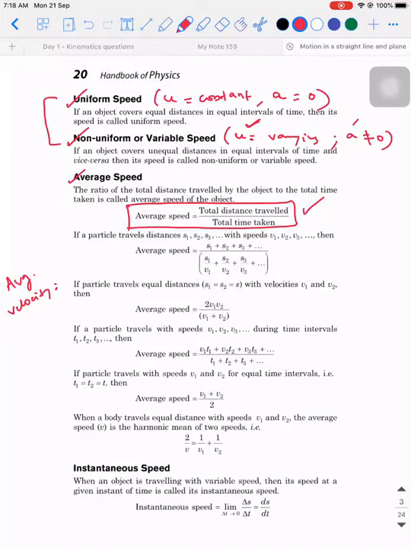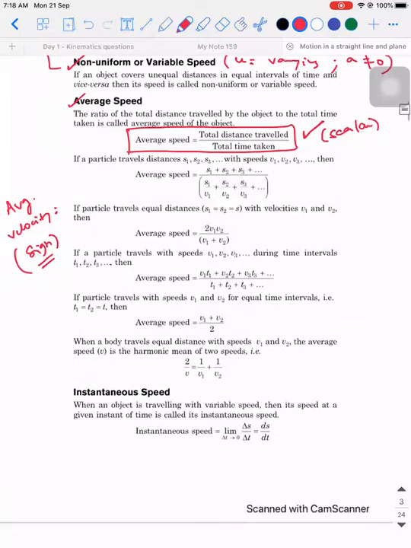So speed is scalar. That's it. Velocity. That's it. Yes. When you talk about total distance, we use it as a scalar quantity. Whereas when you talk about average velocity, we need to take the proper sign into consideration. So when you're reading a question, you need to read it carefully, whether they're asking about average speed or average velocity. Okay. So these formulas you need not worry about. We will slowly see.